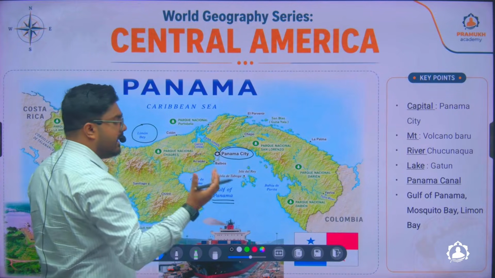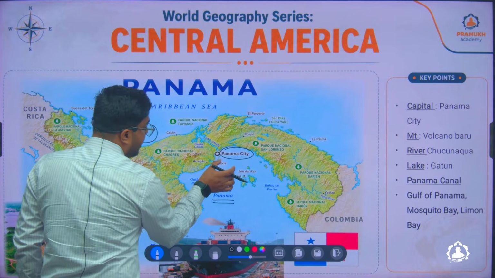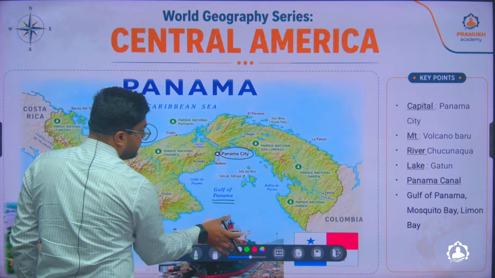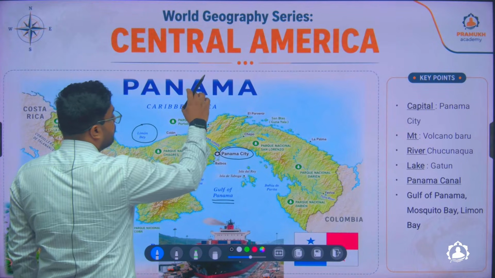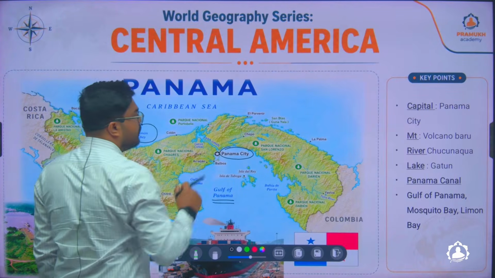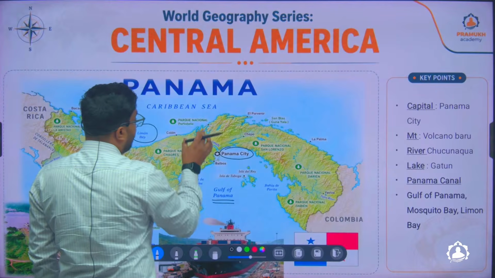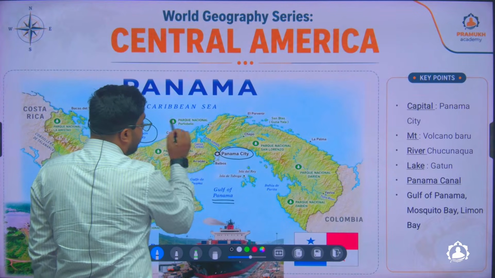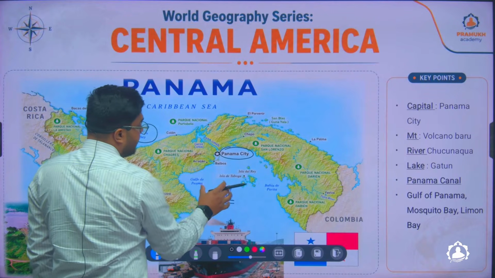Yes, technically it connects, but if you look into detail, it basically connects the Gulf of Panama, which connects with the Pacific Ocean, with the Limon Bay, which is connected with the Caribbean Sea, and then the Caribbean Sea is connected with the Atlantic Ocean. So the detailed connectivity of the Panama Canal is between Limon Bay on its east and Gulf of Panama on its west.